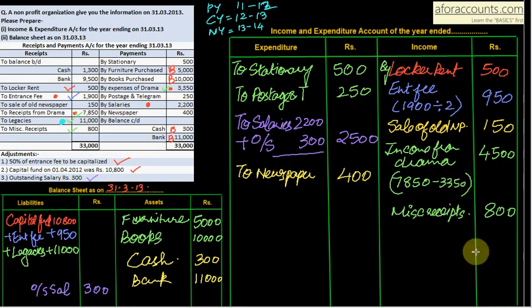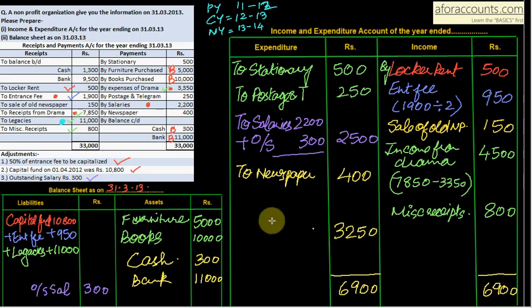So income side total comes up to 6,900, and total of these 4 items come to 3,650. So 6,900 minus 3,650, that comes to 3,250. 3,250 is your surplus. Excess of income over expenditure is called surplus. You can write here excess of income over expenditure in brackets surplus.